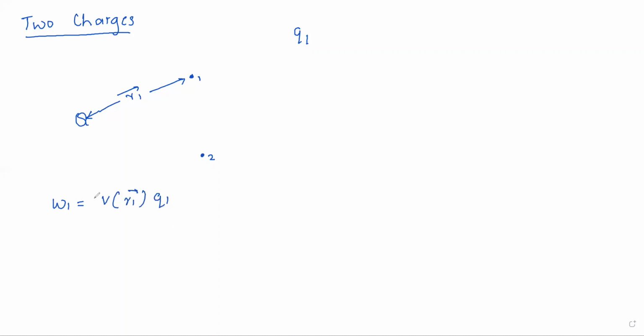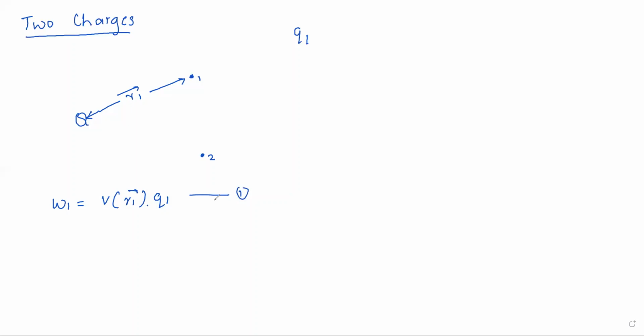We studied this expression in the first case, when we considered a single charge, that is W is equal to QV. Similarly, W1 is the work done 1 because we are considering charge 1. Therefore, W1 is equal to V(R1) into Q1. Let us consider this as equation 1.